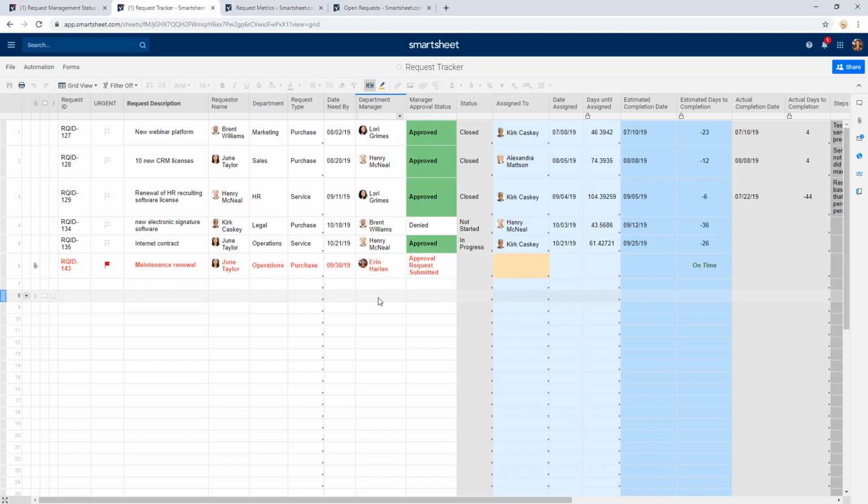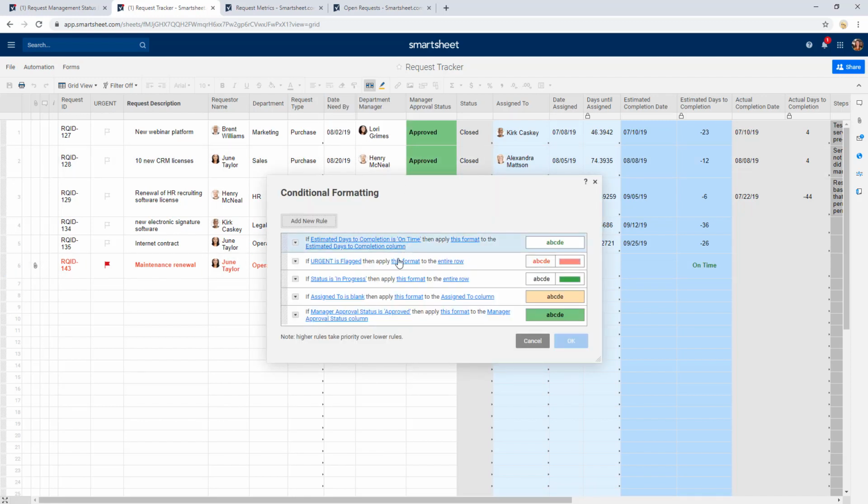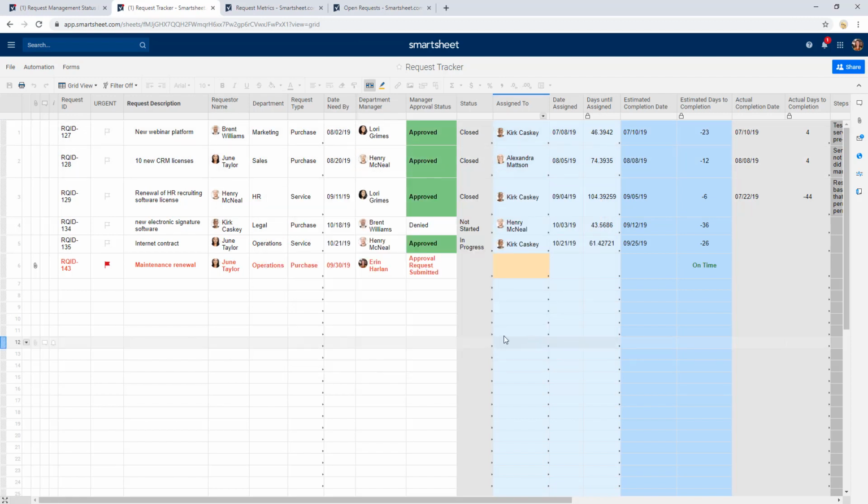Now, automation is a key differentiator for Smartsheet, and we've got some preset automated workflows already built into the sheet that are going to kick off that process as soon as new information is entered. So the first thing you may have noticed is that when June's new request came in, the whole row is highlighted red. And that's because we have what's called a conditional formatting rule set on the sheet, whereby anything that's flagged as urgent, we want it to show up as red. Same thing, if anything is approved, we want it to show up as green in the manager approval status column.